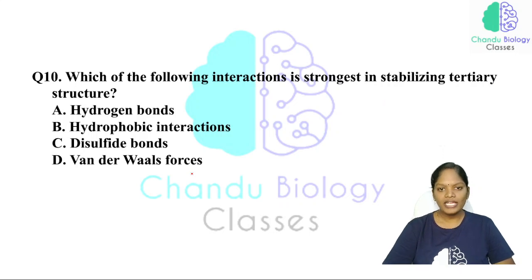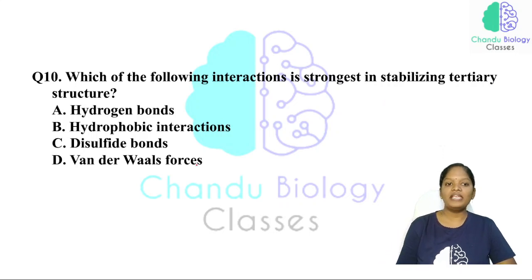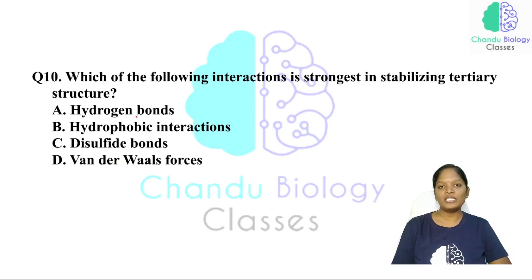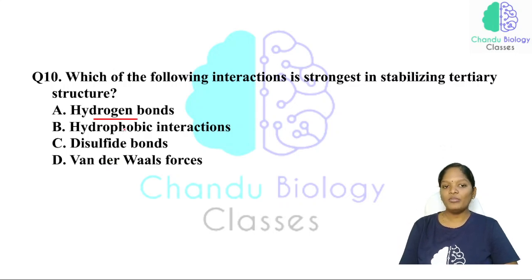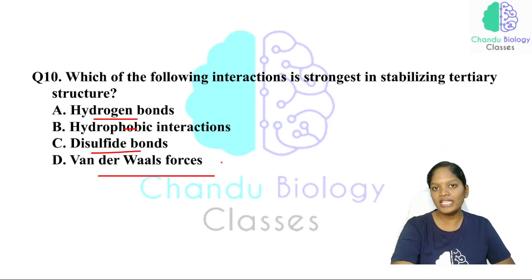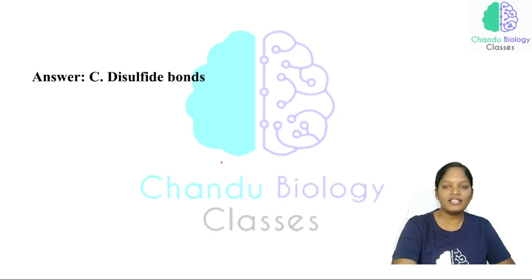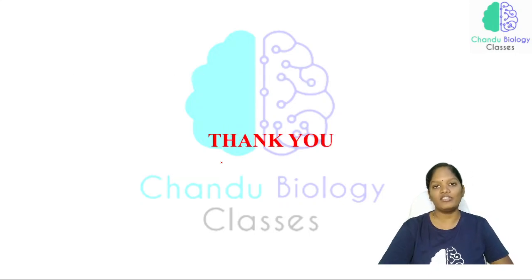Now, which of the following interactions is strongest in stabilizing the tertiary structure? The tertiary structure has been stabilized by which bonds? See, the hydrogen bonds, hydrophobic interactions, disulfide bonds, van der Waals forces, all these forces are involved in the tertiary structure. When compared to all these, which is considered the strongest? No doubt about that. That is the disulfide bond.